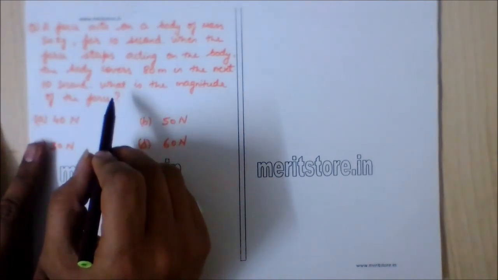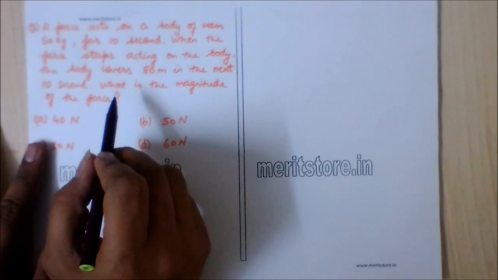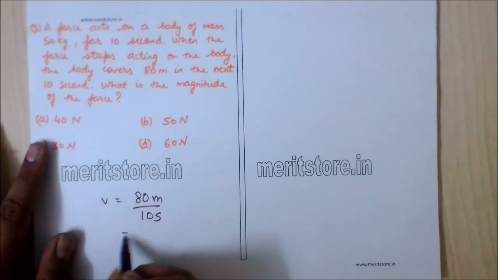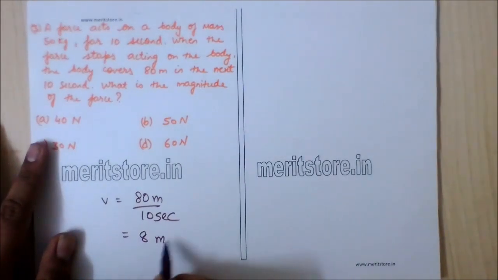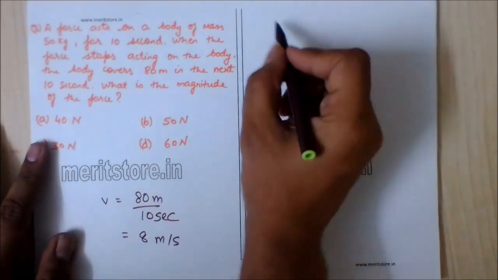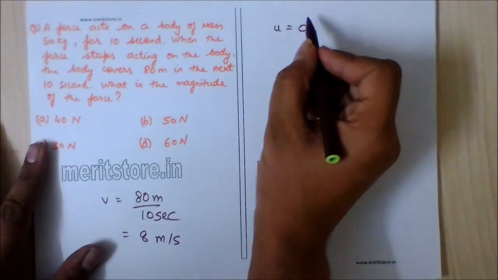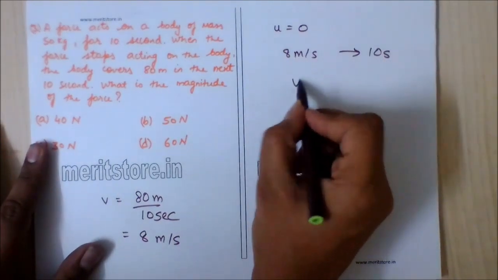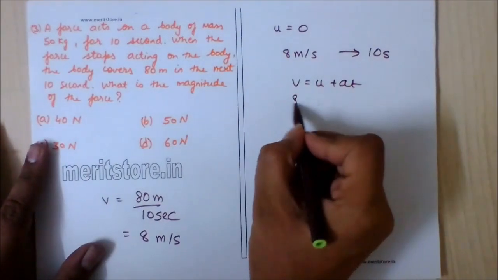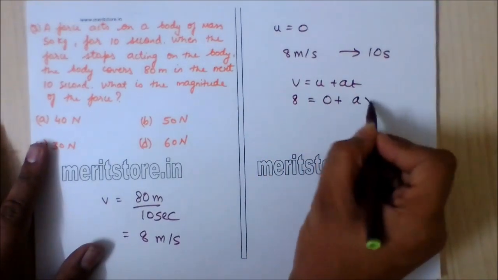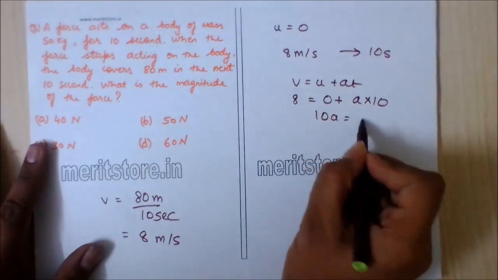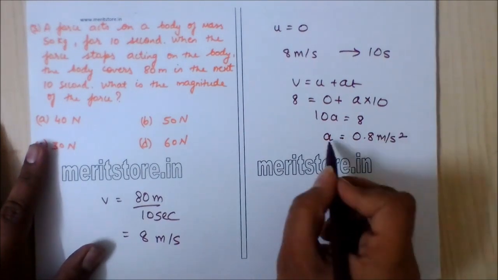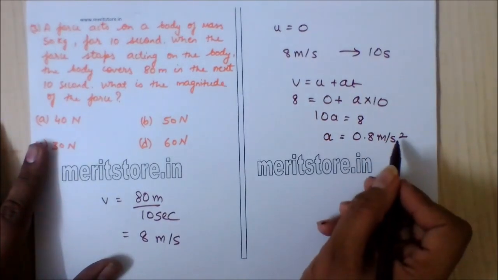Now to calculate the magnitude of the force: when the force stops acting, the body moves with a uniform velocity. So v is equal to 80 meter upon 10 seconds, which is equal to 8 meter per second. The body starts from rest, that is u is equal to 0, and gets velocity of 8 meter per second at the end of 10 seconds. So using v is equal to u plus at, 8 is equal to 0 plus a into 10, 10a is equal to 8. The value for a is equal to 0.8 meter per second square. So acceleration is nothing but 0.8 meter per second square.